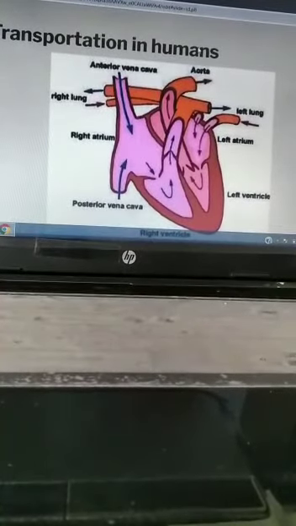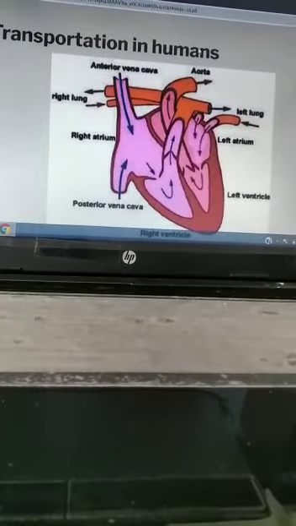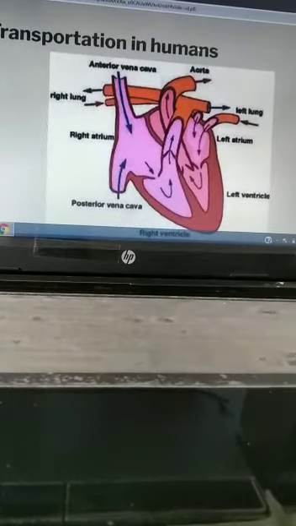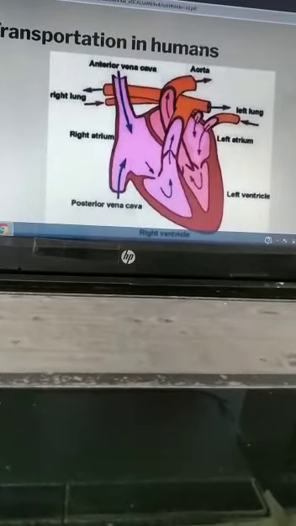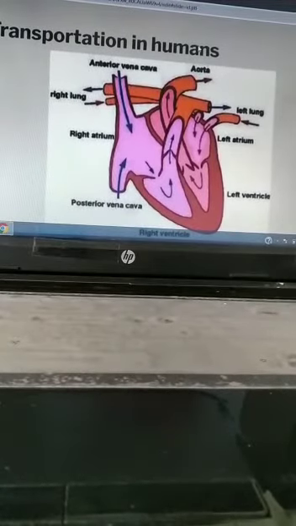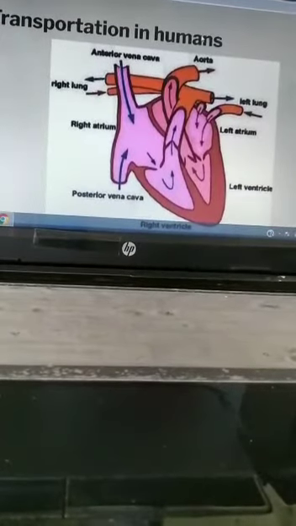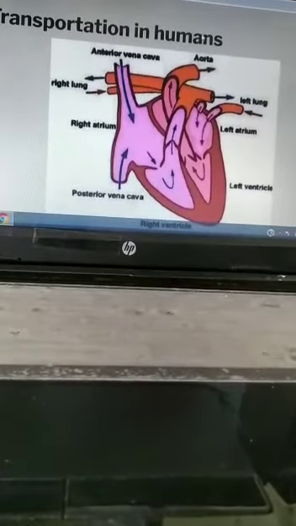Fourth, blood carries hormones from the endocrine glands to different organs of the body. Blood also protects the body from diseases. Blood regulates the body temperature.